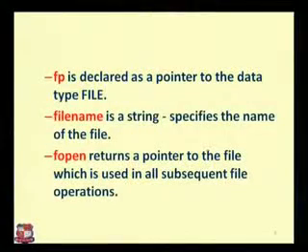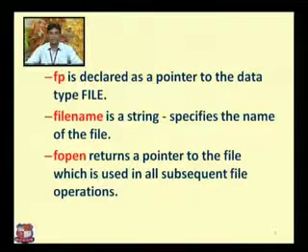Then next, FP is declared as a pointer to the data type FILE, which I told you earlier. Then we have the file name. File name is a string which specifies the name of the file. We can also define the file name string as well as the path of the particular file. Then fopen returns a pointer. fopen is a function which returns a pointer to a file which is used in all subsequent file operations.